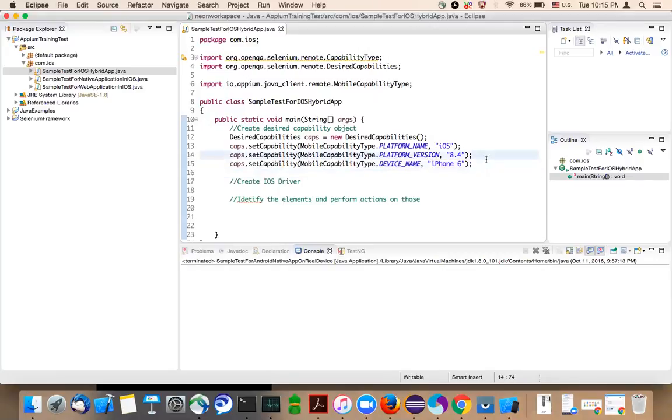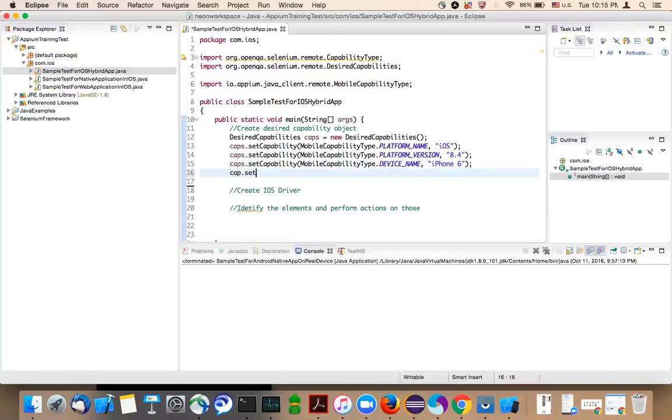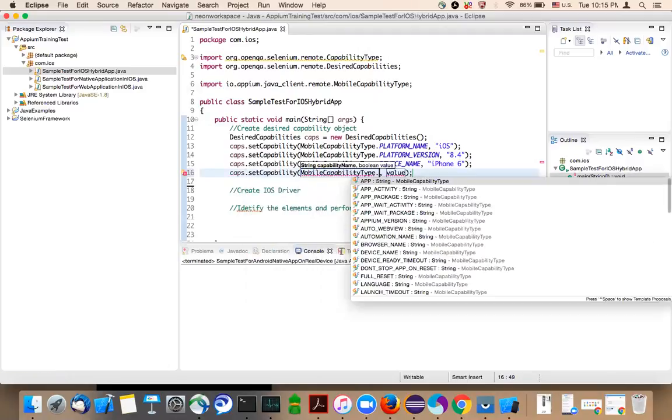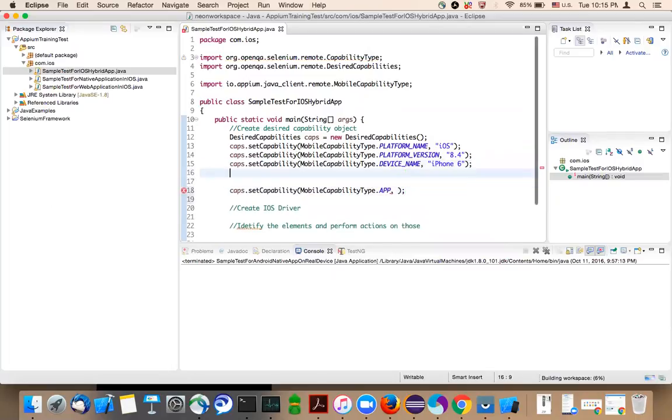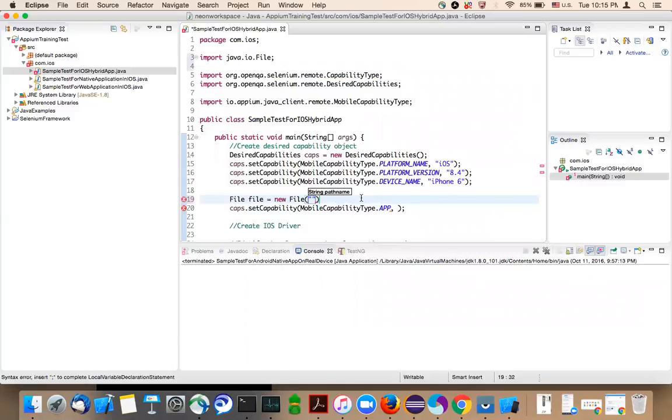So the next one is the path of the application. Cap start, set capability, mobile capability type dot app. Here you need to pass the file object. It's nothing but the path of the application that is available in your local system. File equal to new file, and the path of the application.